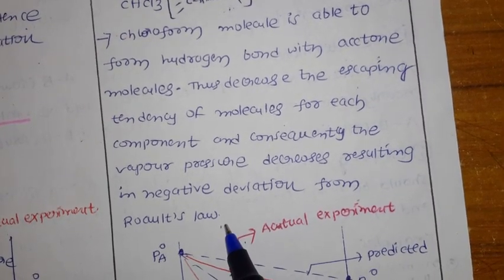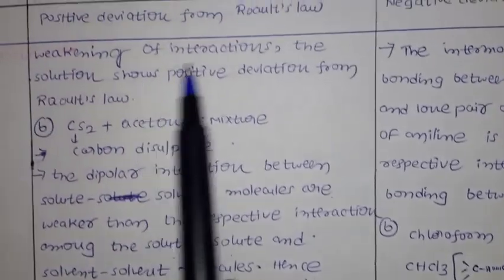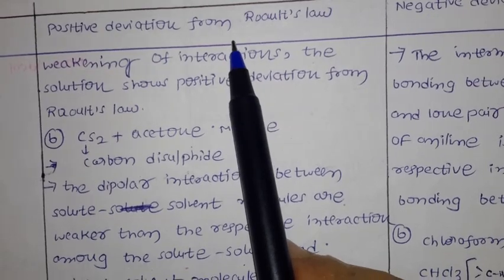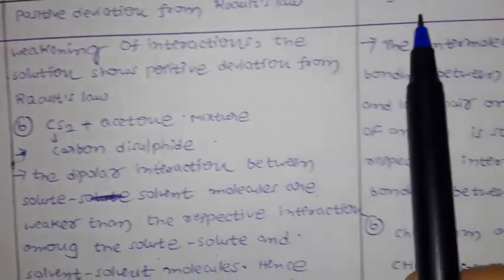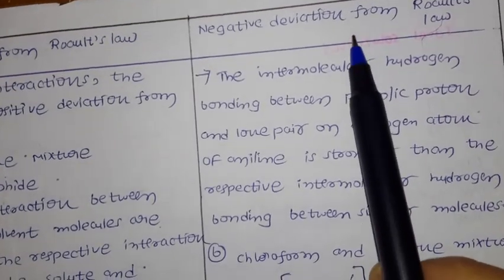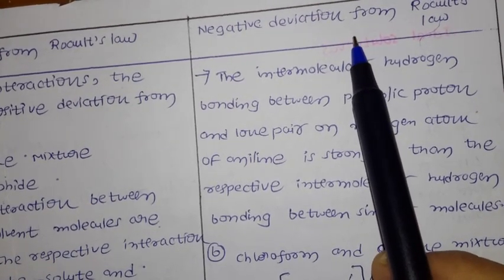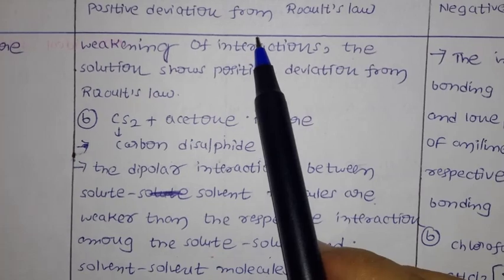So why are we giving positive and negative deviation? In case of positive deviation, the vapor pressure we are getting is more than the expected, okay. In case of negative, it is going to be less than the expected, that's why it's called negative, and this is called a positive deviation, okay.